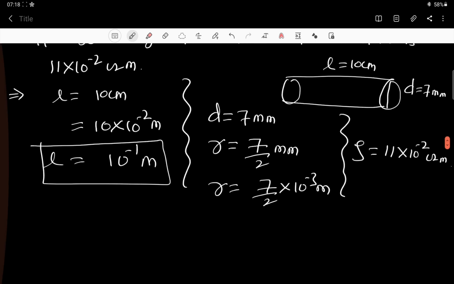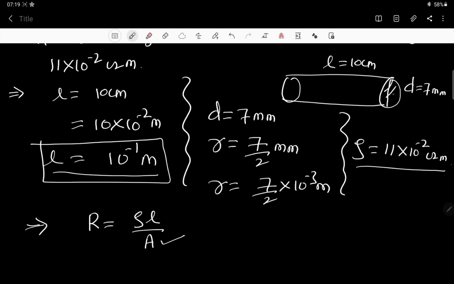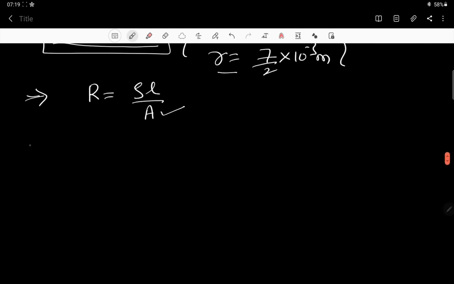Now tell me, what is the formula for resistance, dear children? Resistance is equal to rho L divided by A, right? You have rho here, and you have L also, but you don't have A. So this A has to be calculated. What is the area of this? This area will be pi r square, no? Diameter is given, and you have found out the radius, and by using A equal to pi r square, you can find out the area, right?